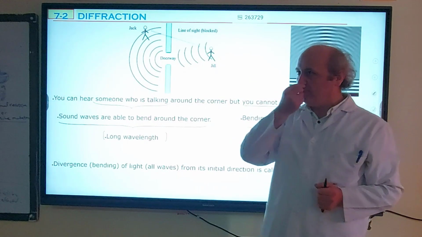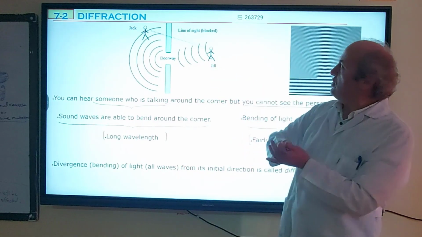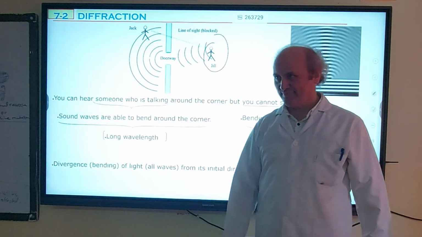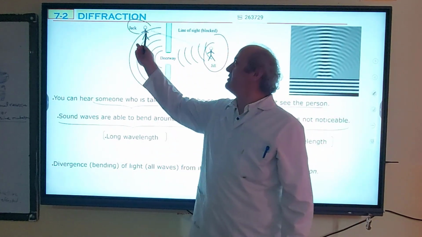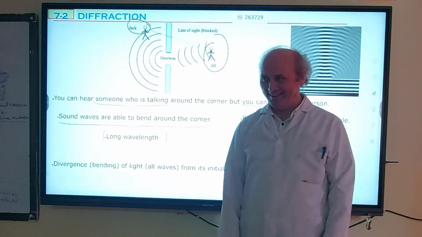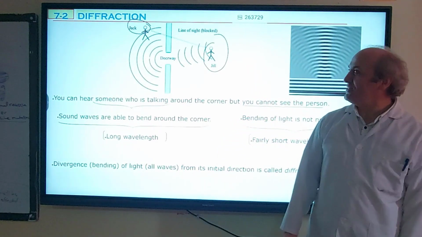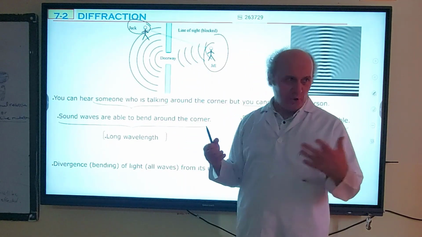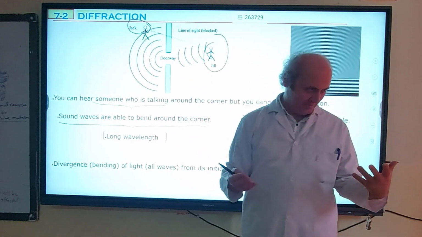This is a good example. Jim is talking behind the door. Jack is behind the wall. Jack cannot see Jim. He cannot know Jim is there because the wall is blocking their vision.